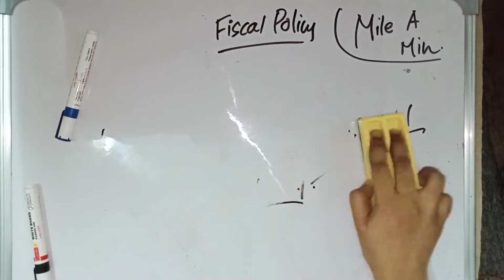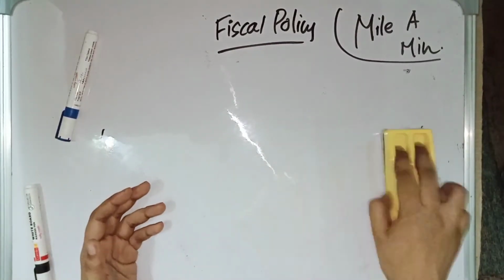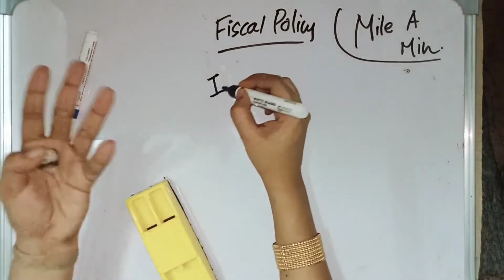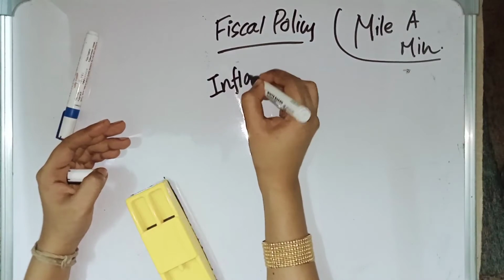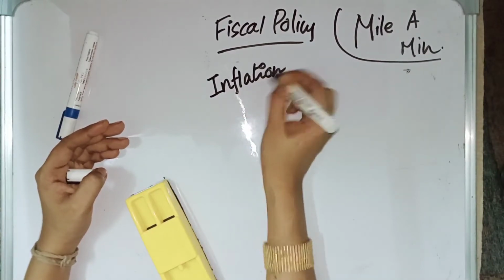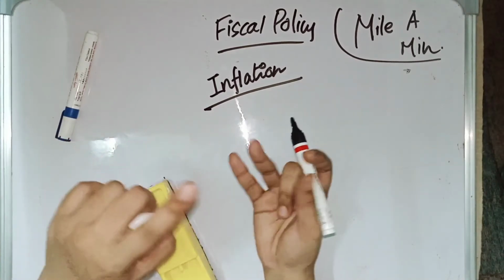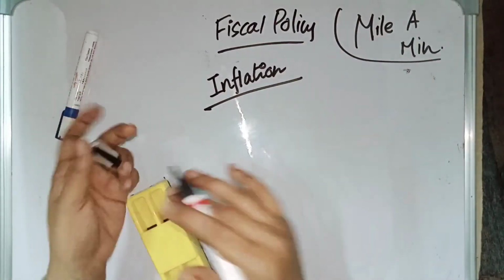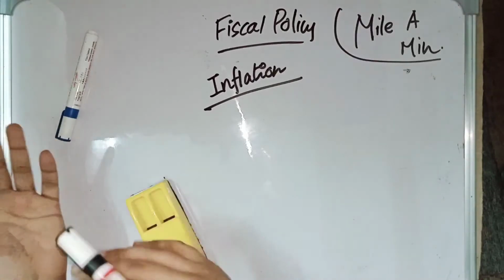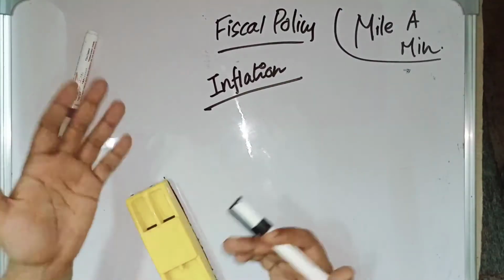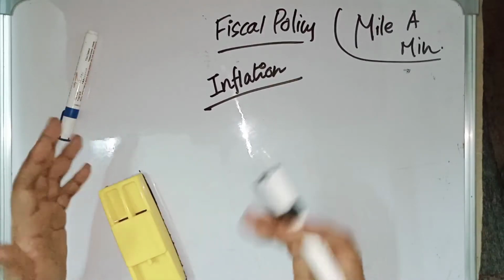Apart from this, fiscal policy also helps in controlling inflation. We have already discussed what inflation is. Inflation is the persistent rise in the price level. Fiscal policy helps to fight inflation as well as deflation. Deflation is the opposite of inflation. In deflation, the price of products will be constantly decreasing. If there is a decrease in price compared to the normal level, then it is called deflation.